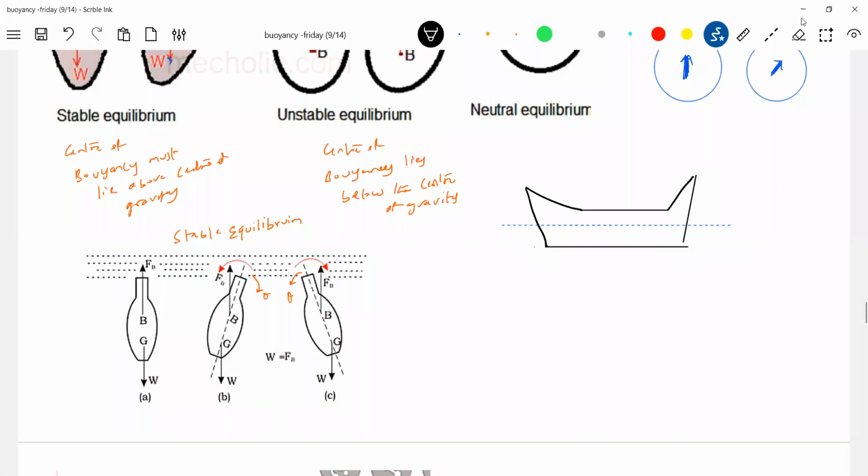What is a boat? Usually it is made up of wood, no? Then what should the boat be? Should it be stable or unstable equilibrium? Should be stable equilibrium. For that purpose, what will happen? We will just add weight at the bottom.